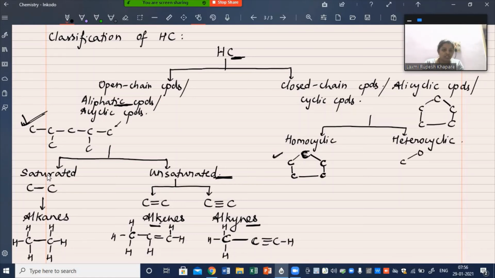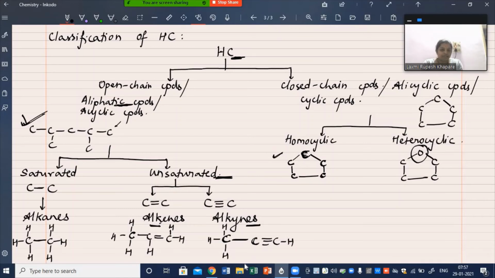Heterocyclic are the ones which will contain at least one heteroatom as the member of the cyclic compound. For example, here oxygen is the heteroatom which is a part of the cyclic ring. Okay, is this clear? Now this is the broad classification of cyclic compounds. There are further more classification arms in this.